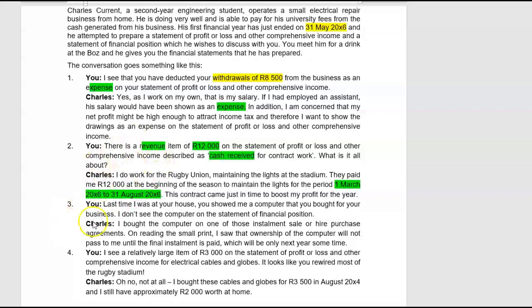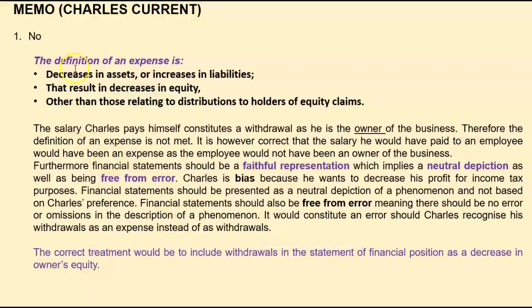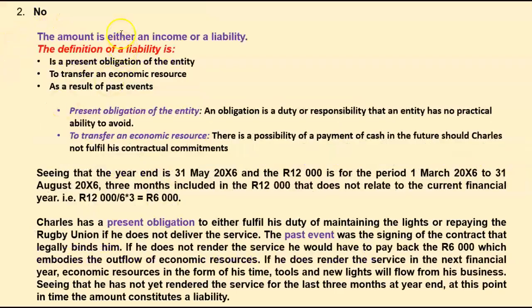So let's see how we're going to handle and answer this question. In the first place, we say no, I do not agree. We say that the amount received is either income or a liability, or in this case, basically a combination of the two. So let's start with the liability story.